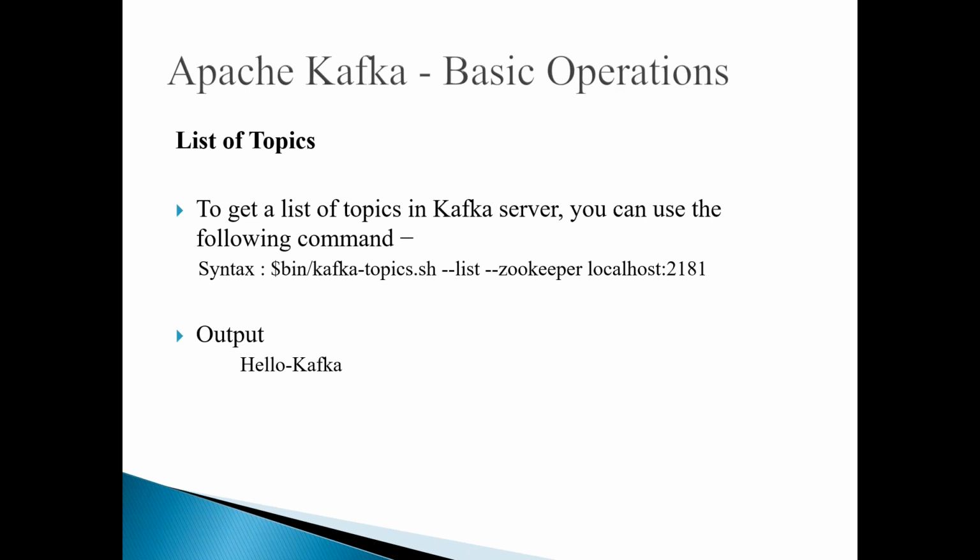This kafka-topics command is used to create and to list, etc. Here in the Kafka bin directory, I can execute kafka-topics.sh --list, and then I give the Zookeeper address: --zookeeper localhost:2181, because the status is maintained in Zookeeper. That is the reason we always mention Zookeeper in each and every command.